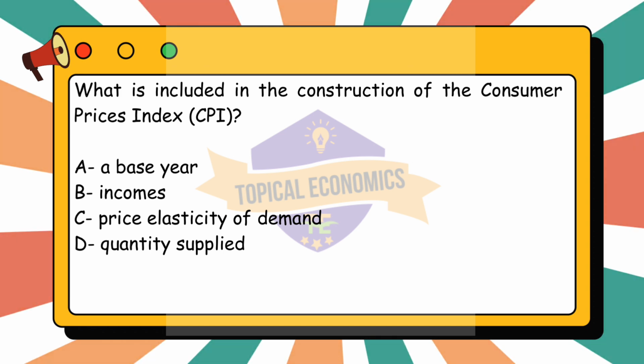Lastly, option D, quantity supplied, is also incorrect. The CPI is not based on the quantity supplied of goods and services. It tracks changes in the prices paid by consumers for a fixed basket of goods and services, not how much is being produced or supplied. So, the correct answer for this question is option A, a base year. The CPI is constructed by comparing the prices of a fixed basket of goods and services in the current year to the prices in the base year, which provides a reference point for measuring inflation.